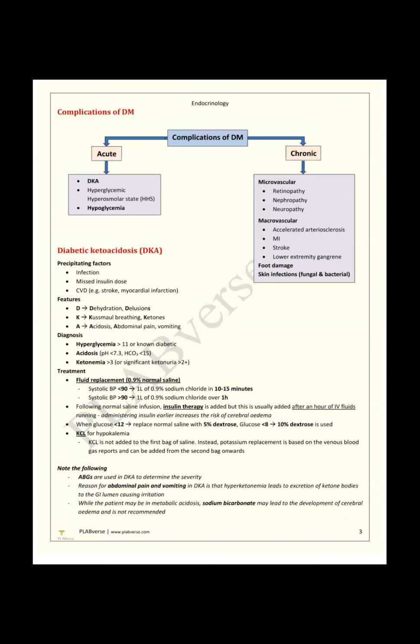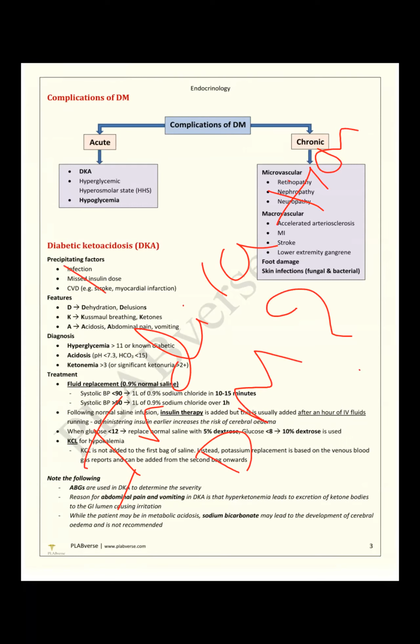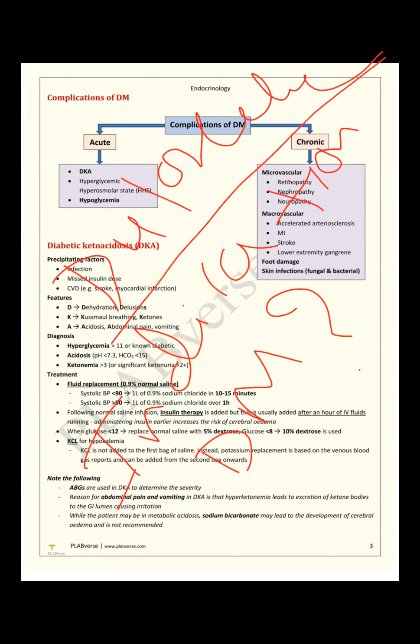Dr. Saba, where we use pregabalin in a diabetes patient? Yes, ma'am. Indication of duloxetine in diabetes mellitus, where we give duloxetine or pregabalin? Ma'am, when there is neuropathy, then we will use it.